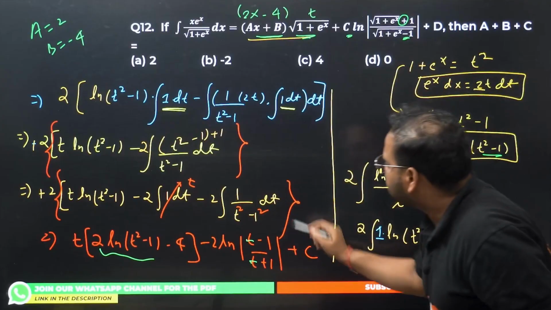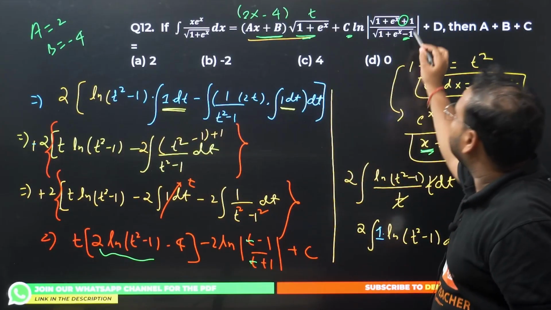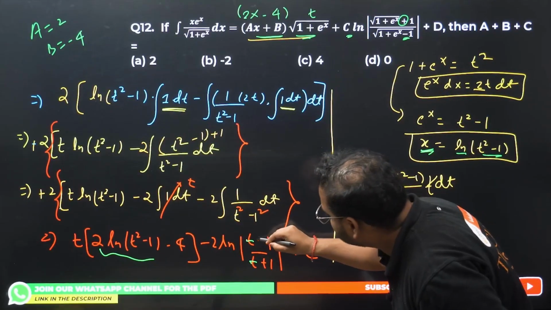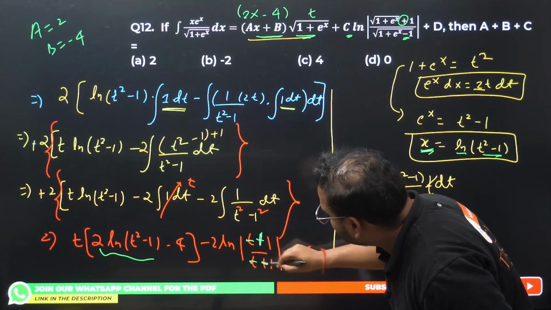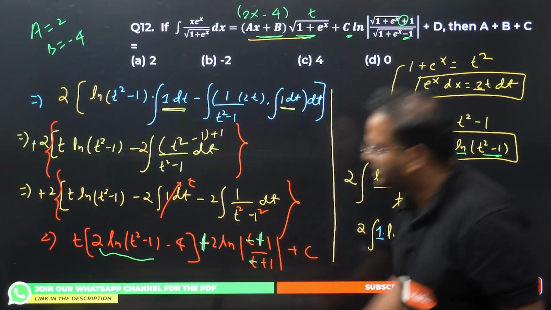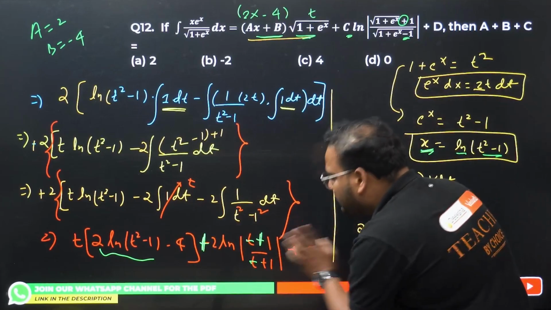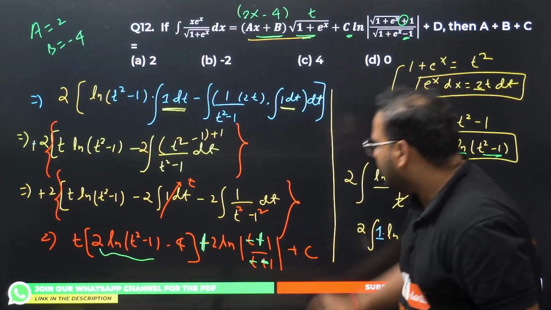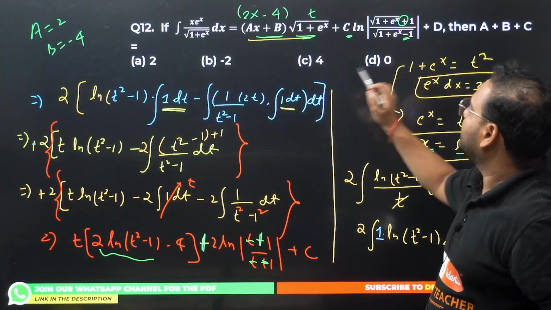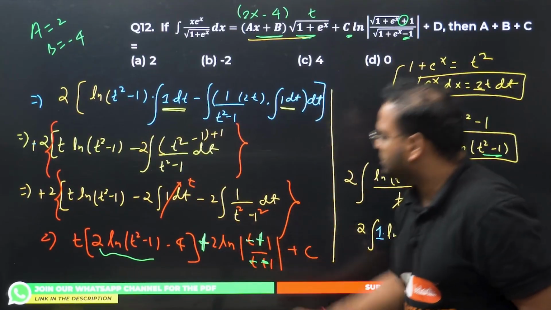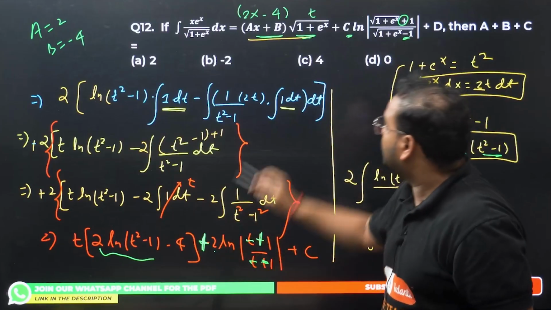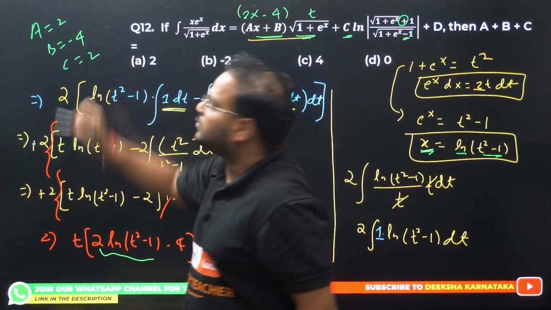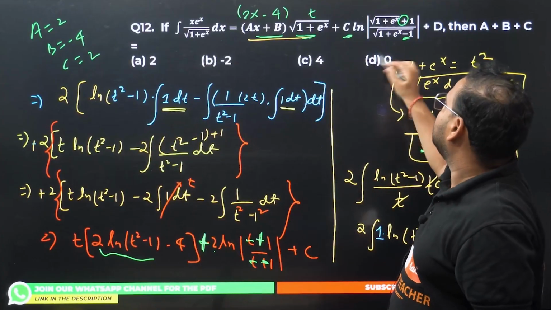It means I need to reciprocate this. If you write here plus 1 and write this as minus 1, this will become plus sign. In the beginning it was minus by plus, but I want plus by minus, because I have plus by minus in the form. So this will become plus 2. Compare here 2 and this c. I'm getting the c value as 2. 2 plus 2 is 4, minus 4 is 0. Answer is D.